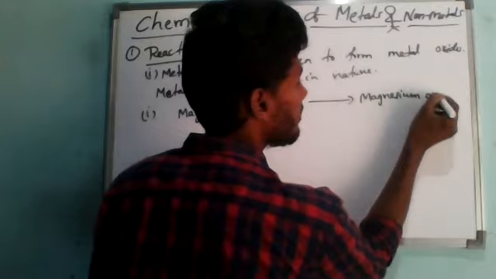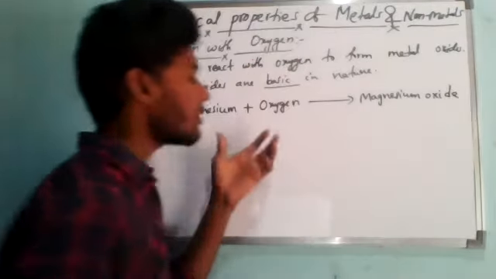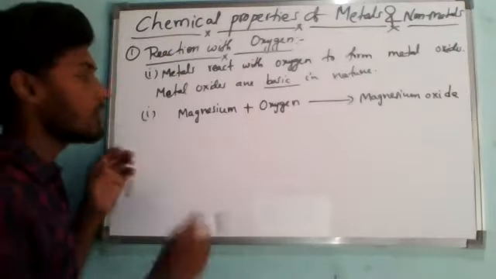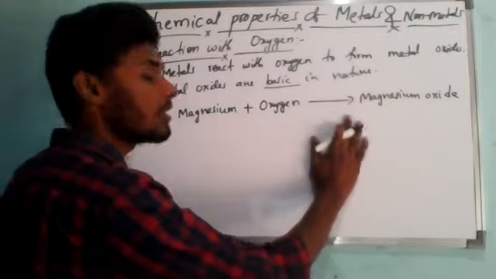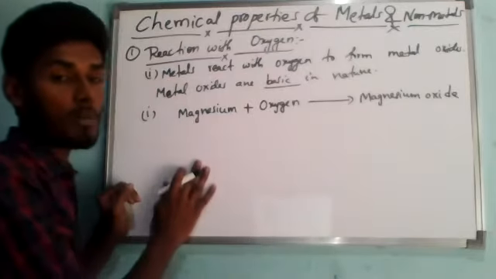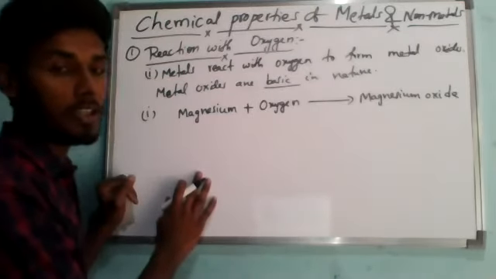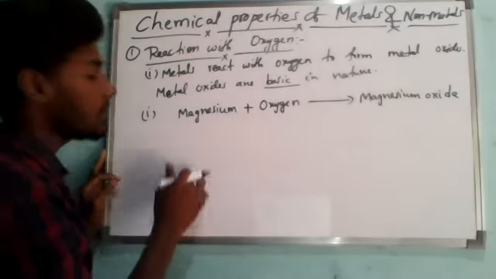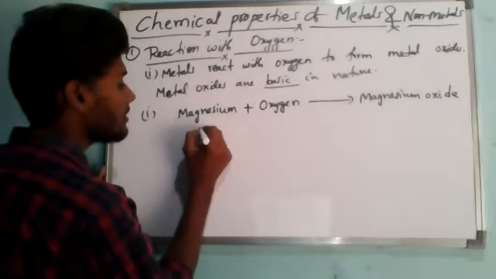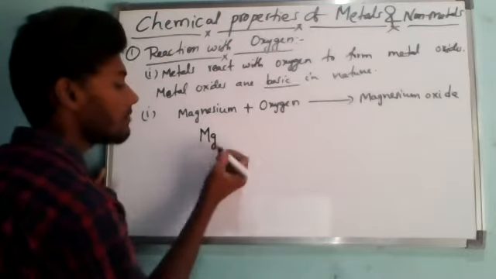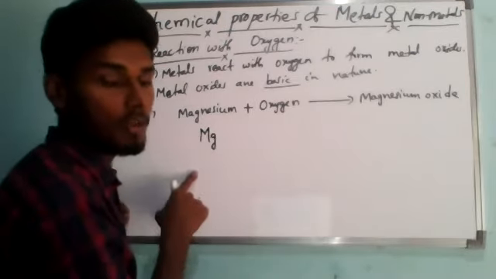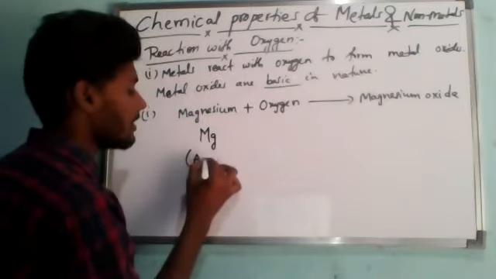This is what we call a word equation. We are writing the chemical equation in the form of words. If we represent this in the form of symbols, then it is called a chemical equation. I am writing the symbols directly, you just need to remember them. Magnesium is Mg, a metal.